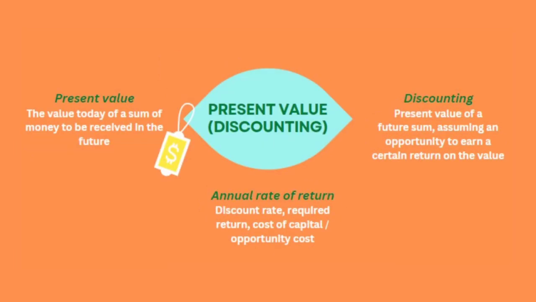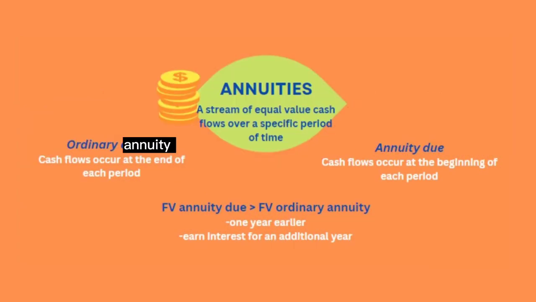The second type of time value of money is present value or discounting. Present value is the value today of a sum of money to be received in the future. Discounting refers to the present value of a future sum, assuming an opportunity to earn a certain return on the value. The annual rate of return can be referred to as the discount rate, required return, cost of capital, or opportunity cost. An annuity can refer to a stream of equal value cash flow over a specific period of time.